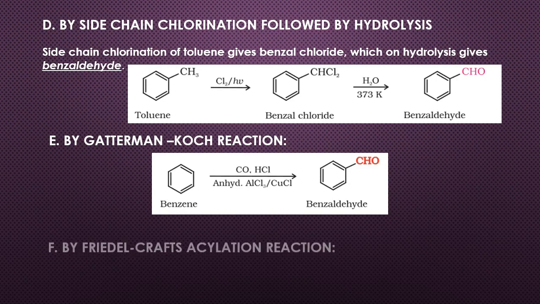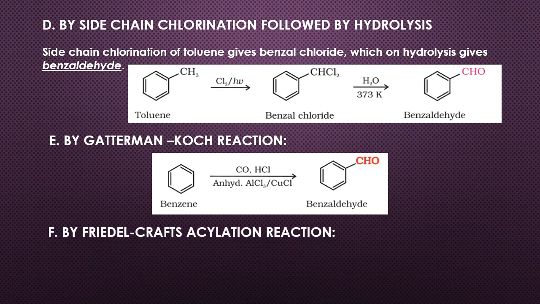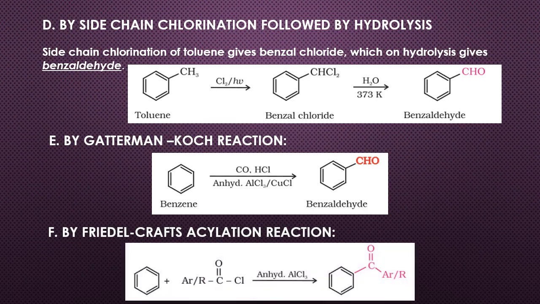We can obtain ketone by Friedel-Crafts alkylation reaction. When benzene or substituted benzene is treated with acid chloride or acyl chloride in the presence of anhydrous aluminum chloride, it affords the corresponding ketone.